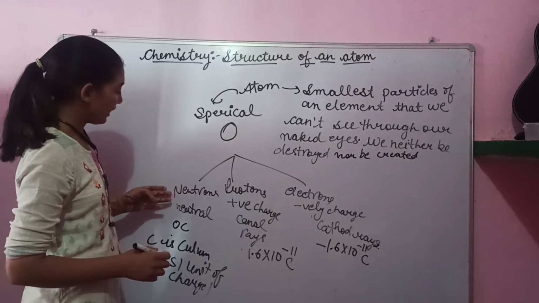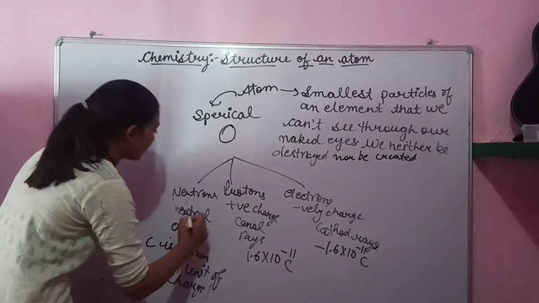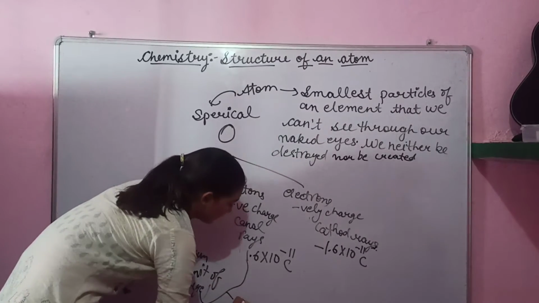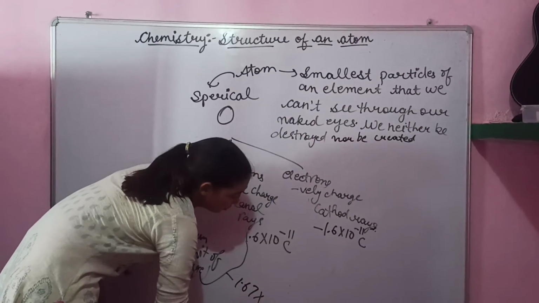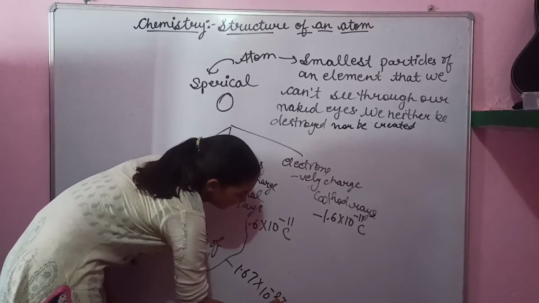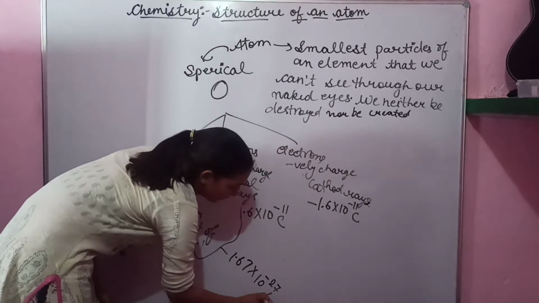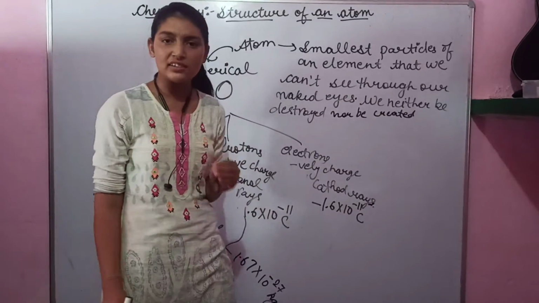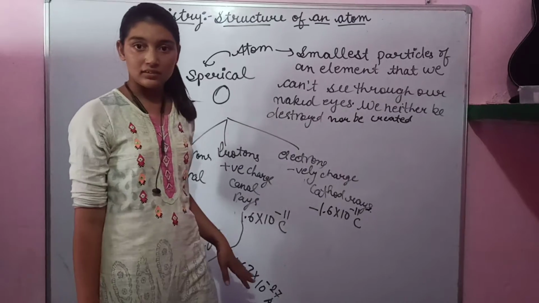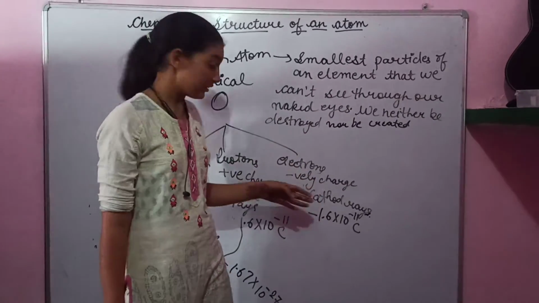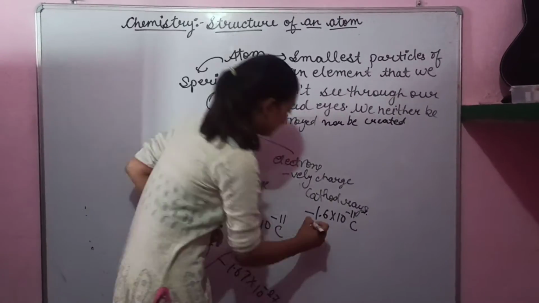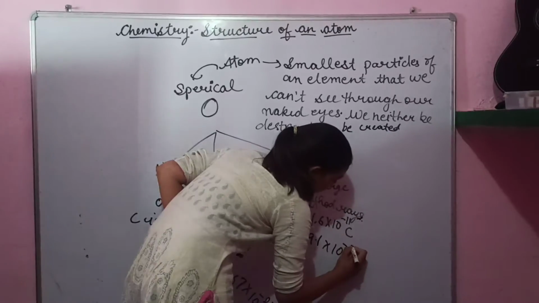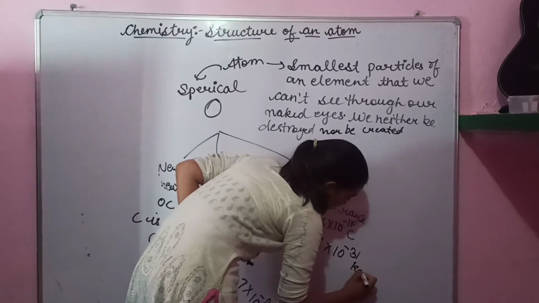Now the mass of neutron, proton and electron. The masses of proton and neutron are equal, 1.67 into 10 minus 27 kilogram. But the mass of an electron is very much less, 9.1 into 10 minus 31 kilogram.